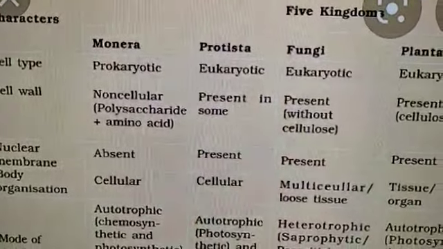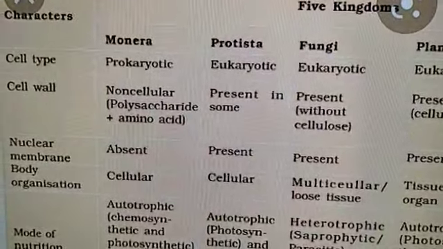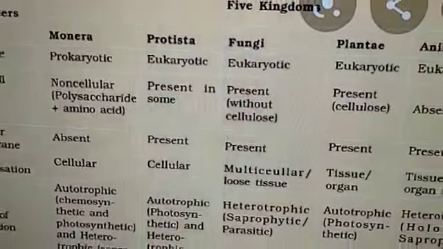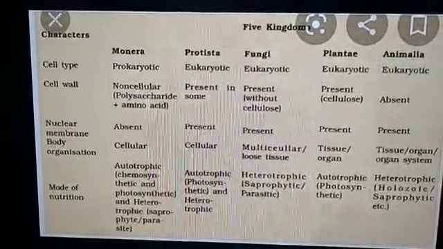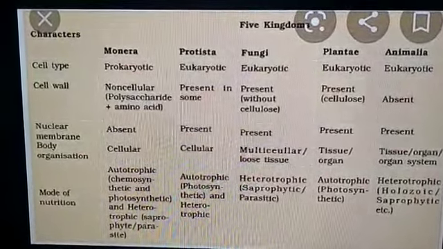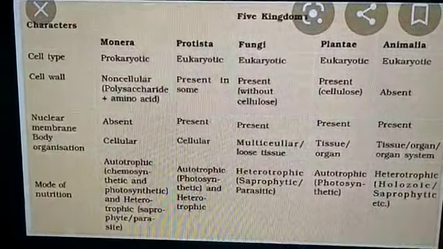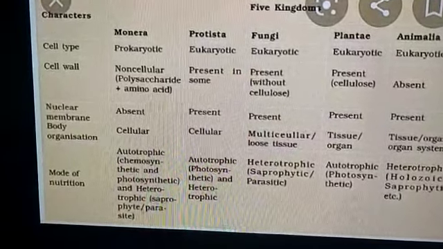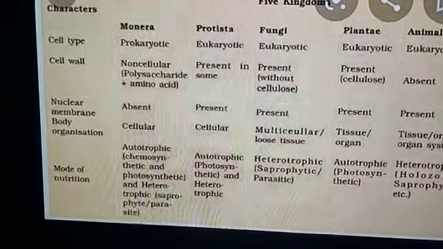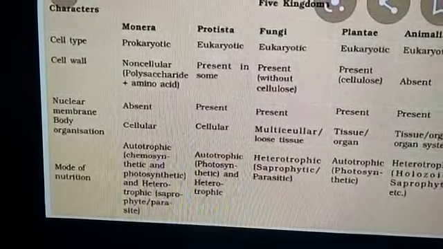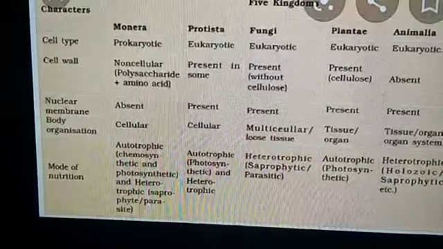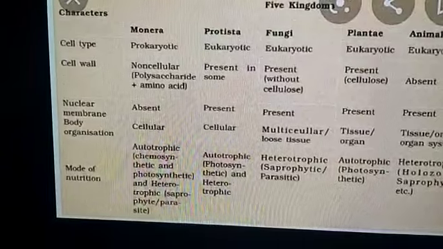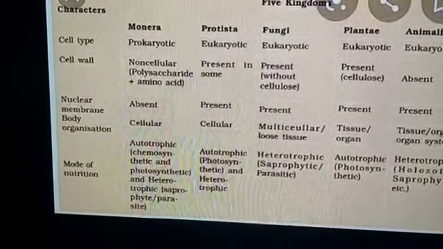So let us have a discussion about the five kingdom classification. Cell type: in Monera prokaryotes, in Protista eukaryote, fungi eukaryotic, Plantae eukaryotic, Animalia eukaryotic. Coming to the cell wall, in Monera non-cellulosic, in Protista present in some, and for some there is no cell wall. In fungi, there is a cell wall without cellulose. In Plantae, cellulose is present in the cell wall. In animals, we don't find any cell wall at all. Coming to the nuclear membrane, it is absent in Monera, and we find it in Protista, fungi, Plantae and Animalia.